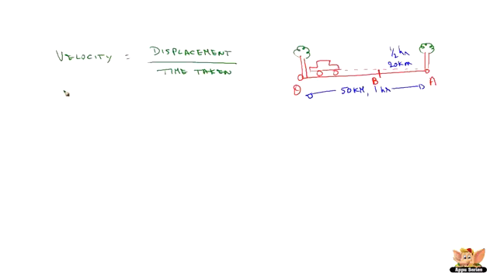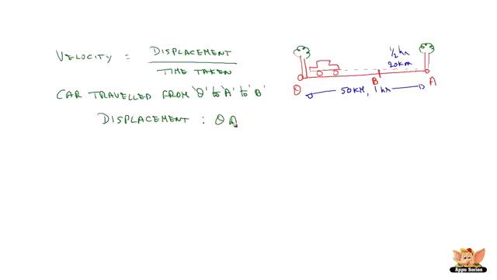In this case, the car traveled from O to A to B. So the displacement experienced by the car is O to A and A to B. So O to A minus A to B. It means 50 km minus 20 km, which is 30 km.